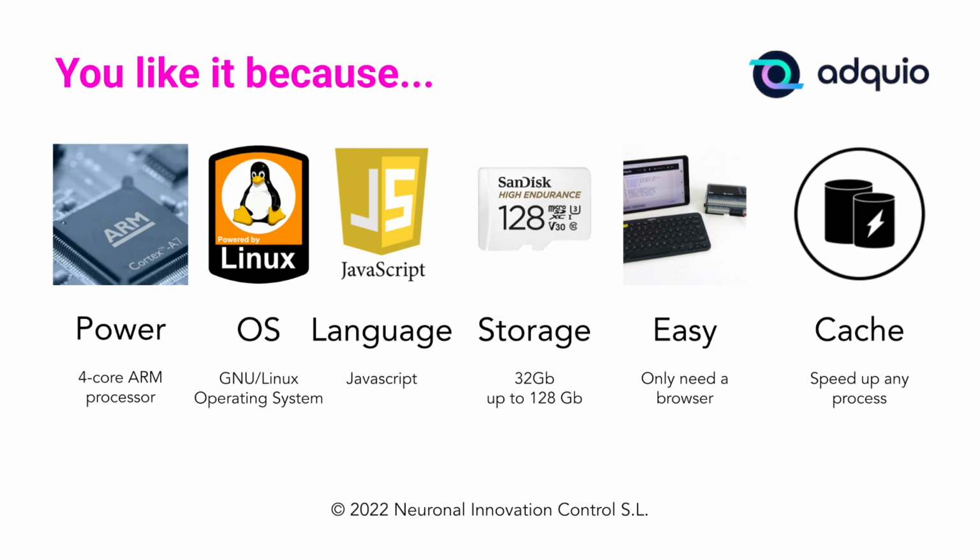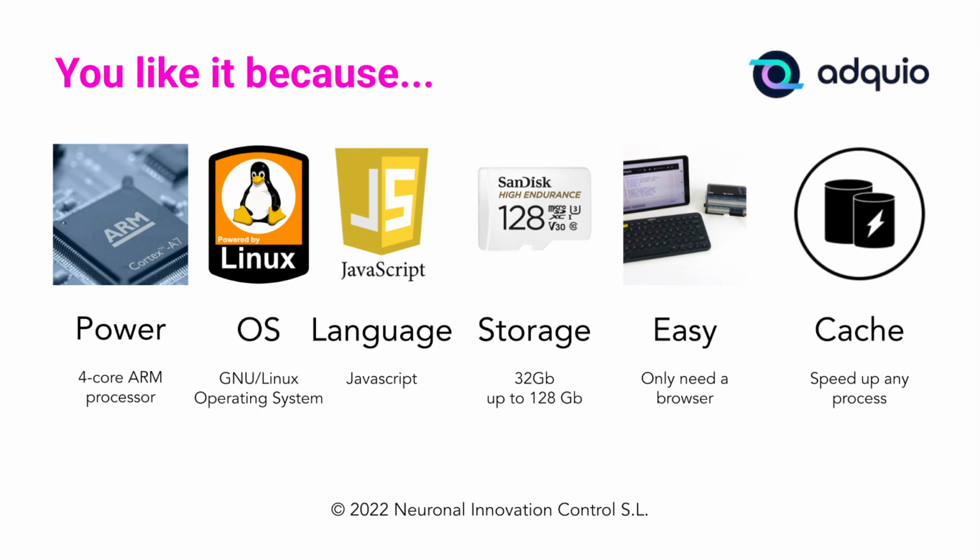We have to poll it, that query has to go to the right device, the device has to fetch the information and it has to send it back to our device. So that the main program that runs in Adquio does not have to wait for these variables, Adquio works with 2 independent modules, one for communications through the 485 buses and through the Ethernet ports, and another programming module that is where the scripts run. And between them there is this cache.